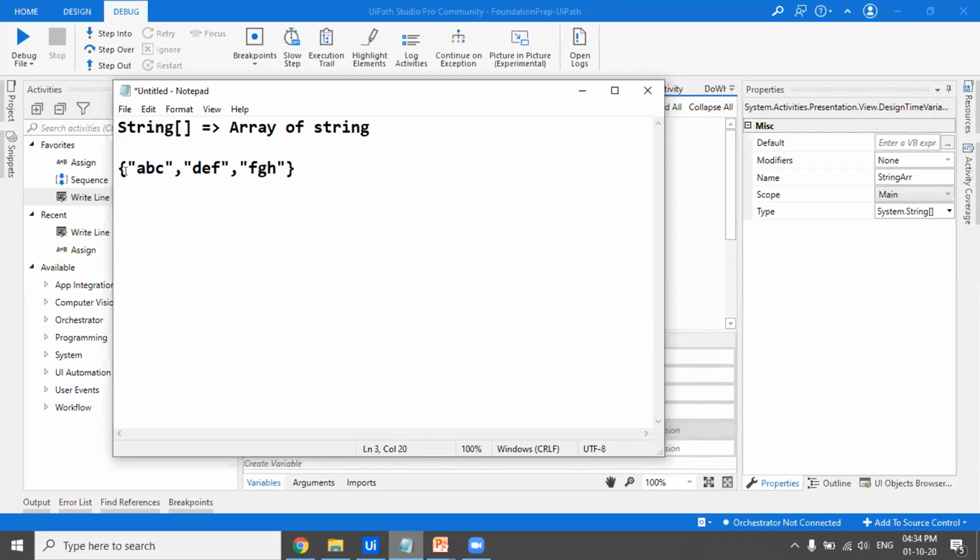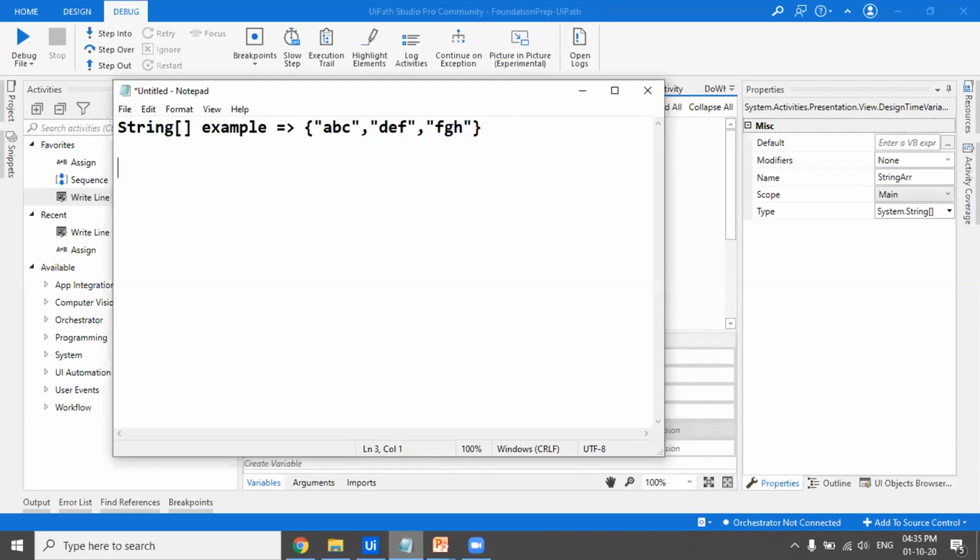Suppose I name this array example array, and it is containing the values ABC, DEF, FGH. The difference is that in a string, we can only store either ABC, or DEF, or FGH. But if we want to store all these strings as a collection in a single variable, then for that we'll have to declare an array of strings, in which we can store all these three values together.